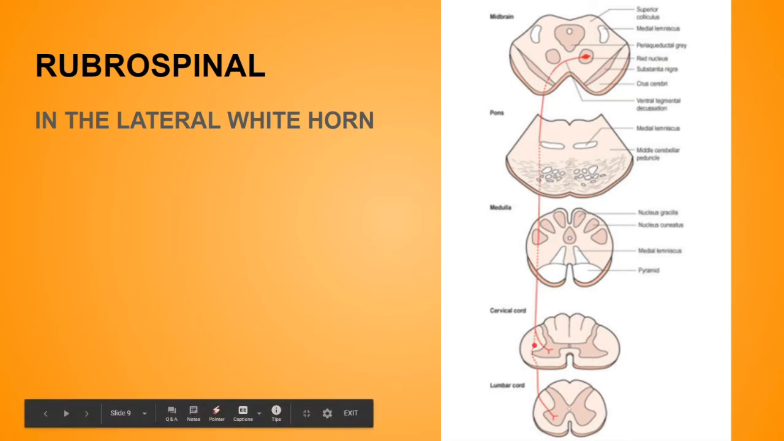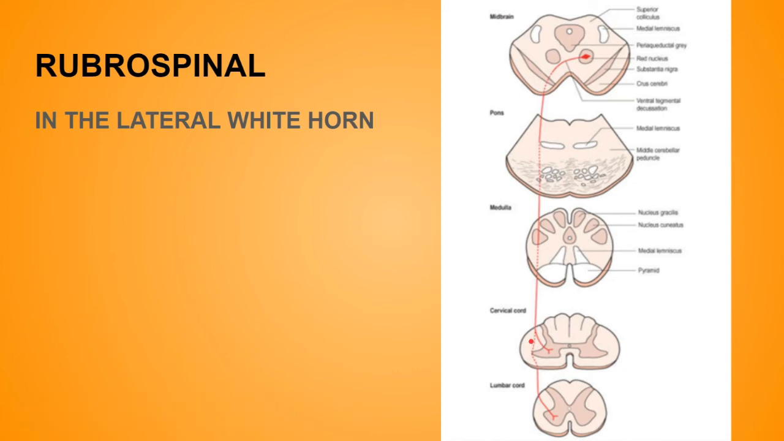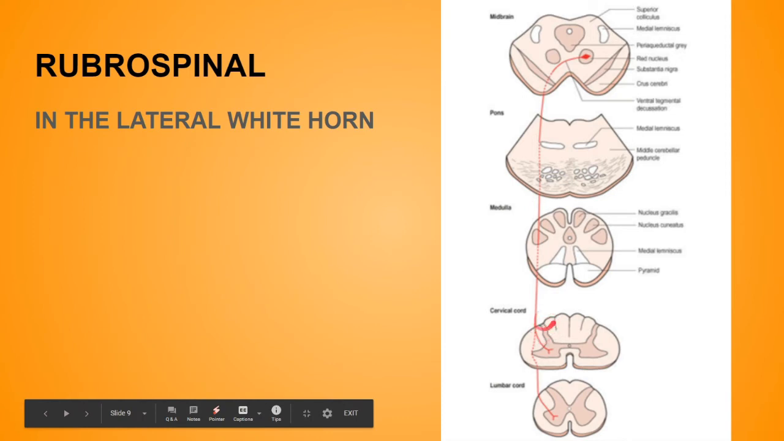The fibers of this tract end just like those of the corticospinal tract. That means in the anterior horn cells of the spinal cord. If you remember, from the interneuron and from the motor neuron of the brainstem, it ends in the anterior horn of the spinal cord, right? So this will also terminate in the anterior horn of the spinal cord.